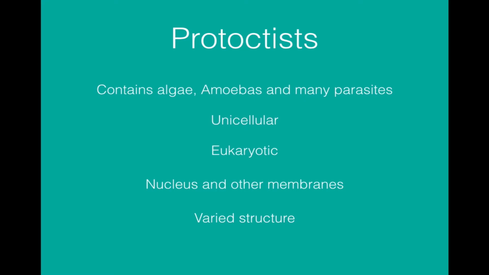They have very varied structure, and some of them will have chloroplasts, some of them won't, some of them have cell walls, other ones won't, some have a flagellum, other ones don't, etc. But they're all in this group because they're unicellular, eukaryotic.